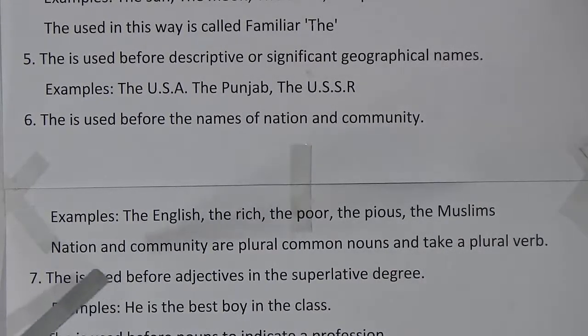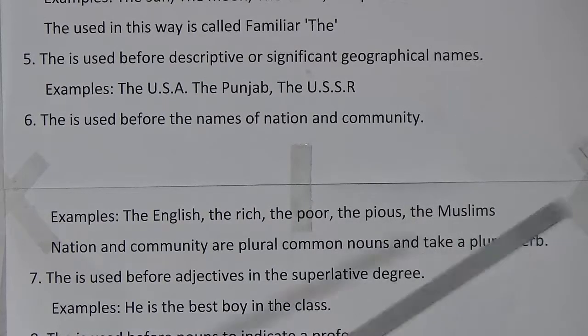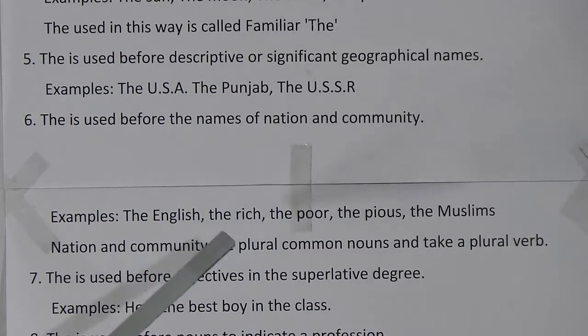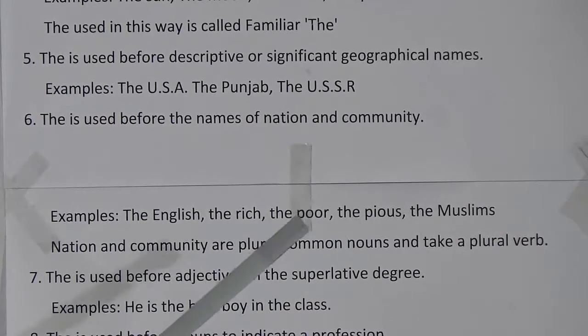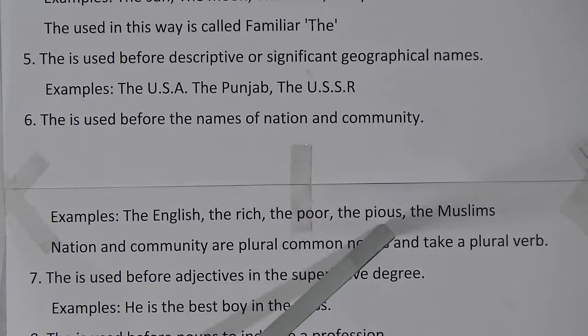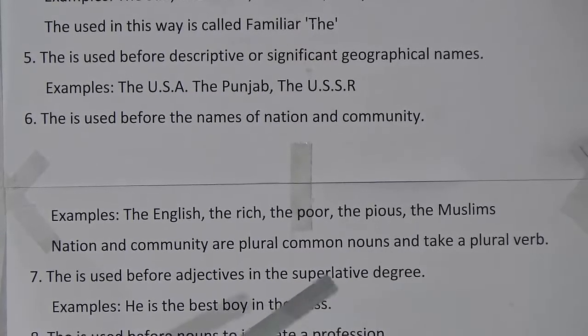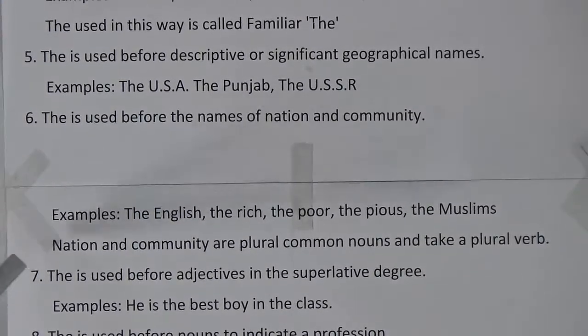One important note: nations and communities are plural common nouns and take a plural verb. That means whenever it is the rich, we will use the verb are. The rich are, the poor are, the pious are. So look here, they are common nouns and take a plural verb. The rich are, the pious are, the Muslims are. Now rule number 7.